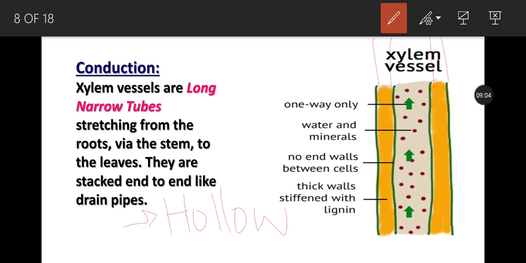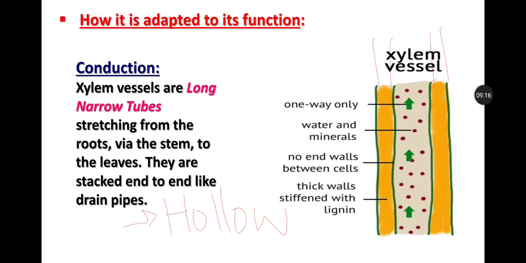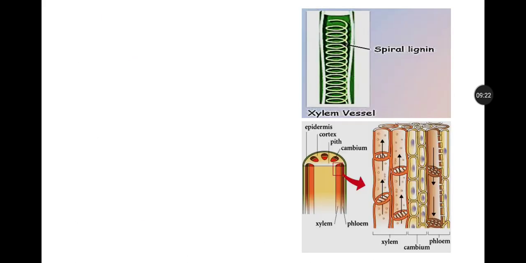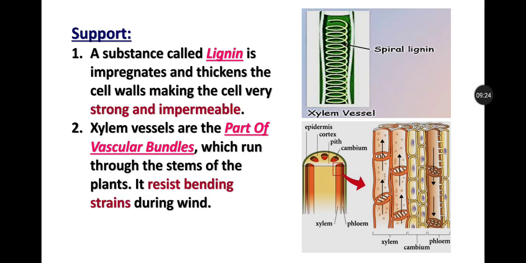It is hollow in the middle, plus it lacks cytoplasm and the other organelles, so they are lacking everything, and so it is important for its conduction that it is hollow in the middle, so it will conduct water and mineral ions. The next function is support.